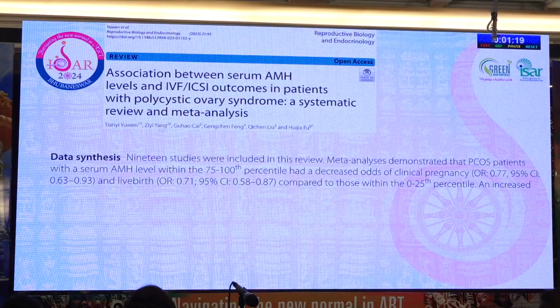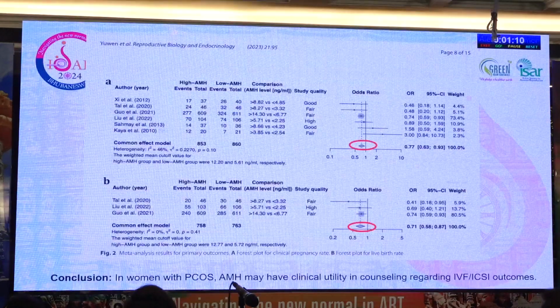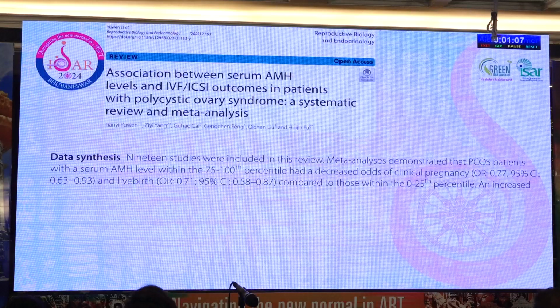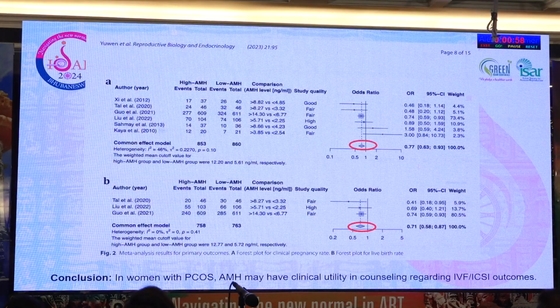So what about the other extreme, those with PCOS? This is the latest meta-analysis. When we look at women with PCOS and we would like to use AMH as a predictor of live birth, then the equation changes. Compared to those who have an AMH of around 5, those who have AMH above the 75th centile have a significantly reduced pregnancy rate and live birth rate compared to those in the lower quartiles, but still diagnosed with PCOS. So the equation here is different.